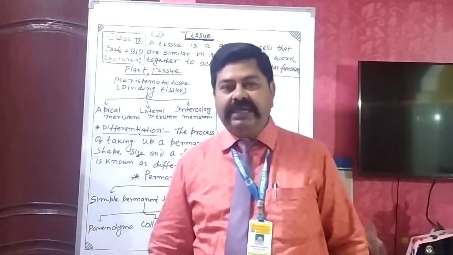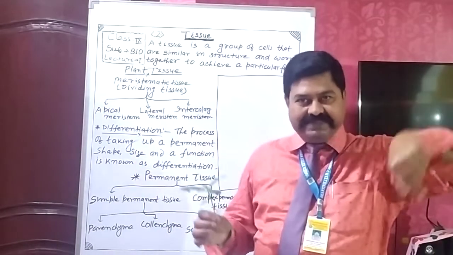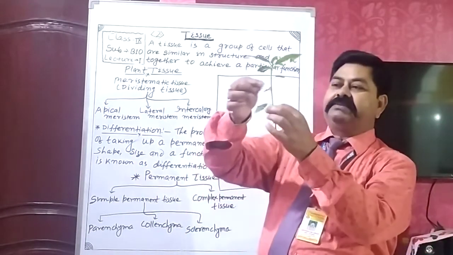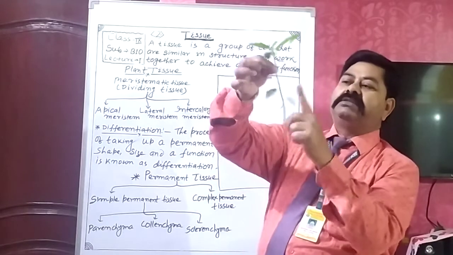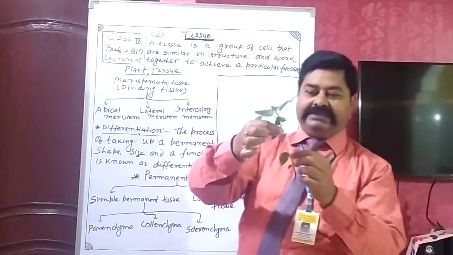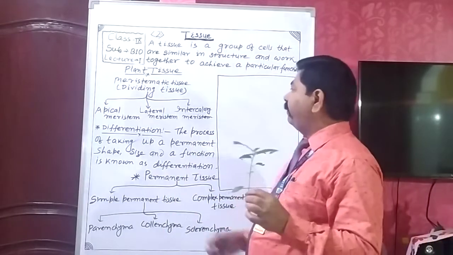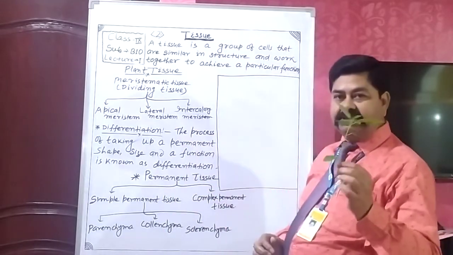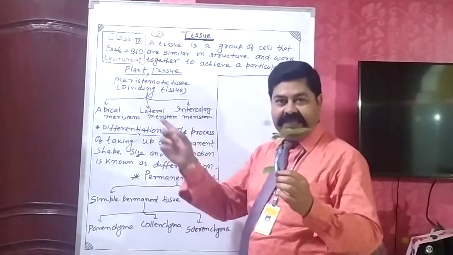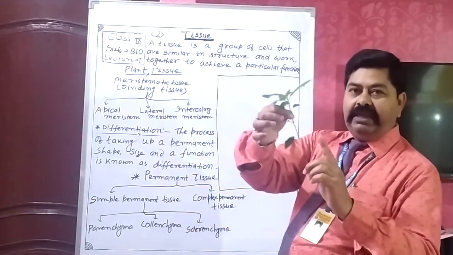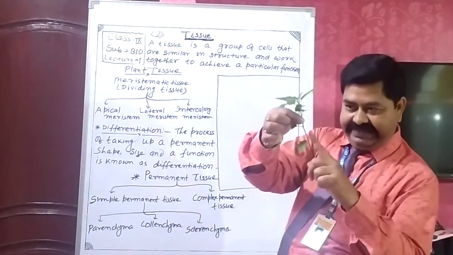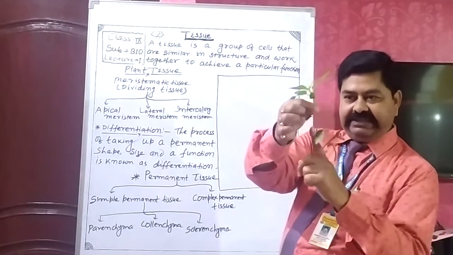Lateral meristem, a girth. Girth means thickness. The thickness of the plants is controlled by another type of meristematic tissue, which is known as lateral meristem. Hence, lateral meristem is mostly found in this region.